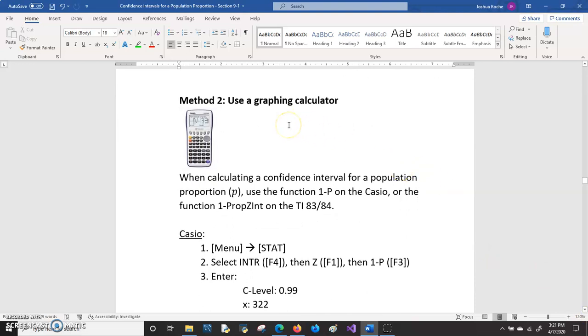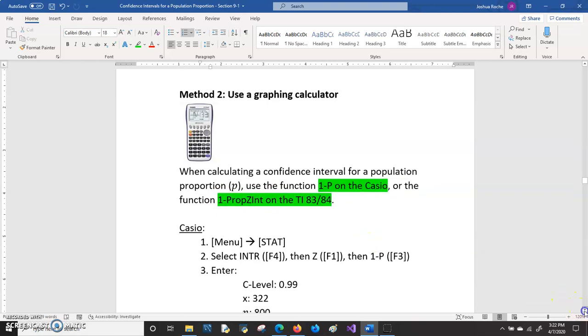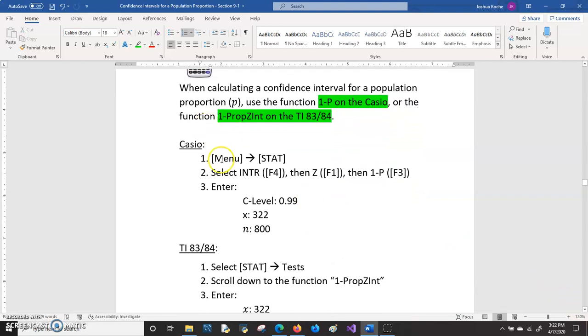Another way to calculate this confidence interval is by using a graphing calculator. When you are using a calculator, you'll use the function called 1-PropZInt on the Casio calculator, or if you have a TI, you'll use the function called 1-PropZInt. On the Casio, you would take these steps: go to your menu, select the stat window, then select the option called interval, which is F4, then select Z, which is F1, and then finally select 1-P, which is F3.